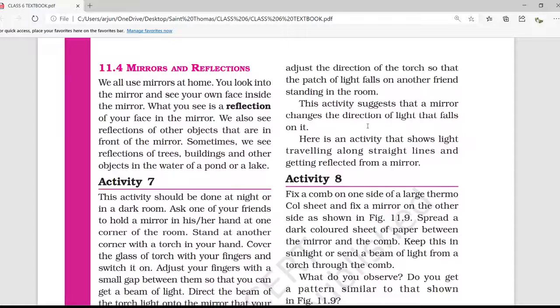The topic 11.4, mirrors and reflection. So now we will study mirrors and reflection. We all use mirrors at home, right? You look into the mirror and see your own face in the mirror. What you see is a reflection. We also see the reflection of other objects that are in front of the mirror. Sometimes we see the reflection of a tree, a building and other objects in the water of a pond or a lake.